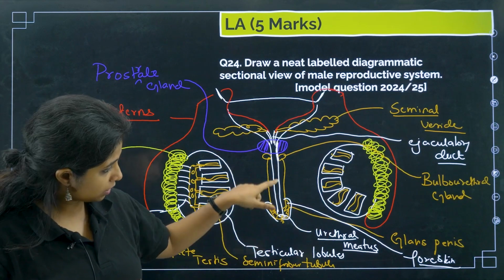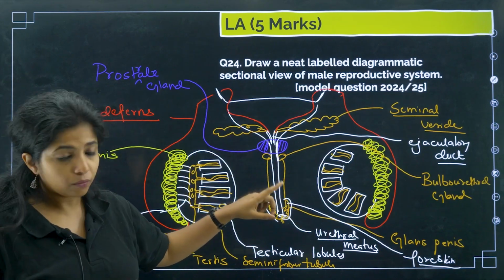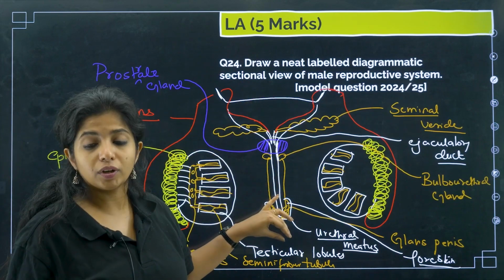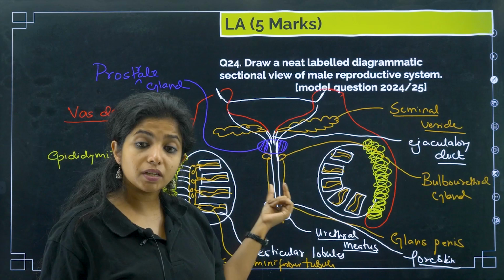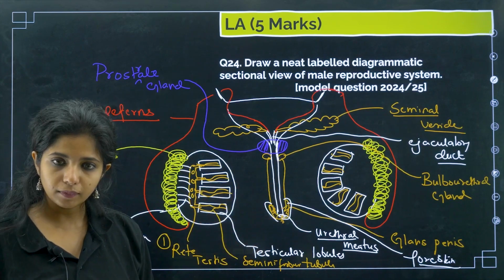So at the end, through this particular thing, the urethra, what are you releasing? Basically sperms are also getting in there, and the urine is also getting passed in there, which is why you call this a common passage for urine and the sperm both. Got it?